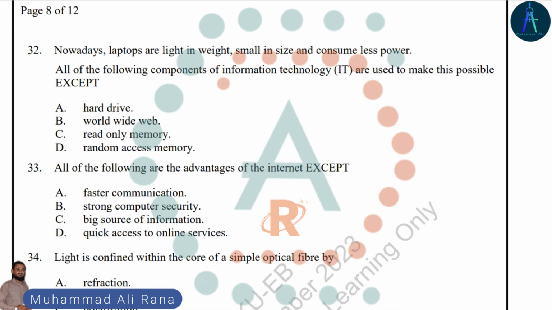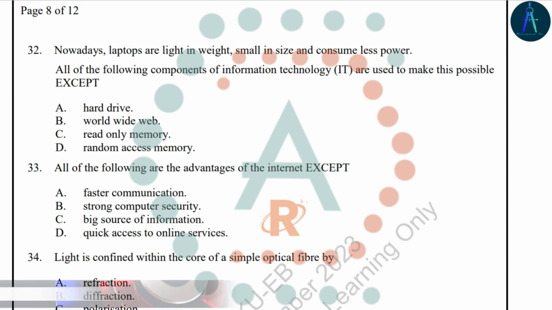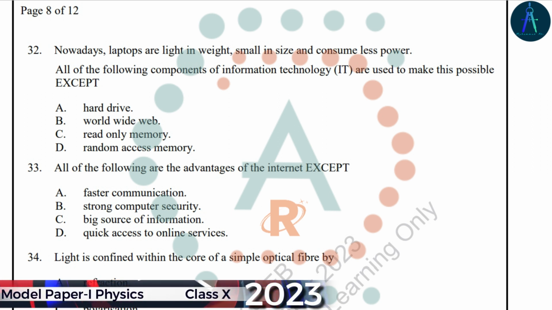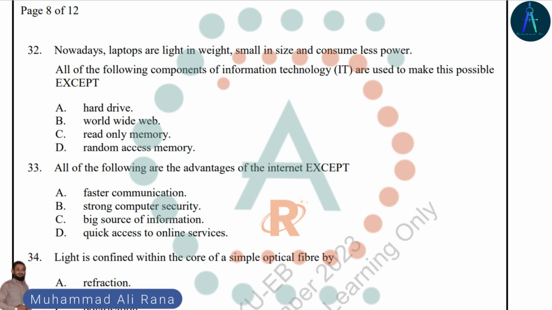Question number 32. Nowadays, laptops are light in weight, small in size, and consume less power. All of the following components of IT are used to make this possible, except.